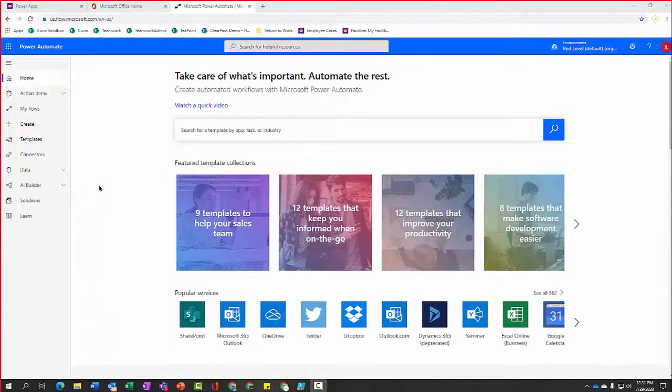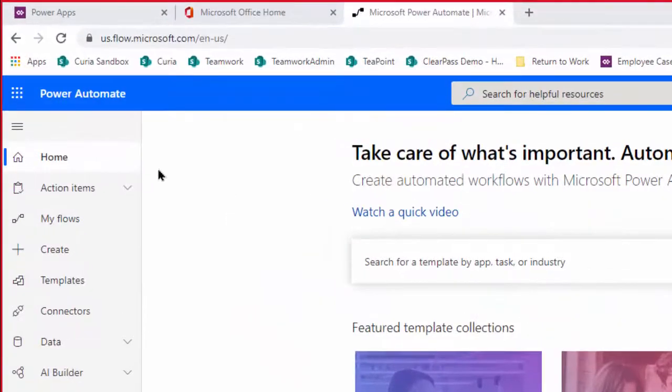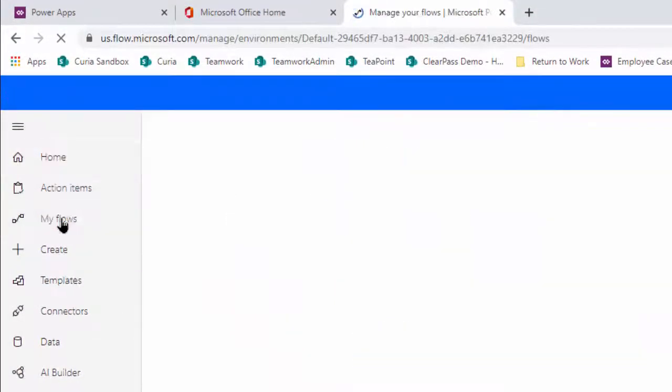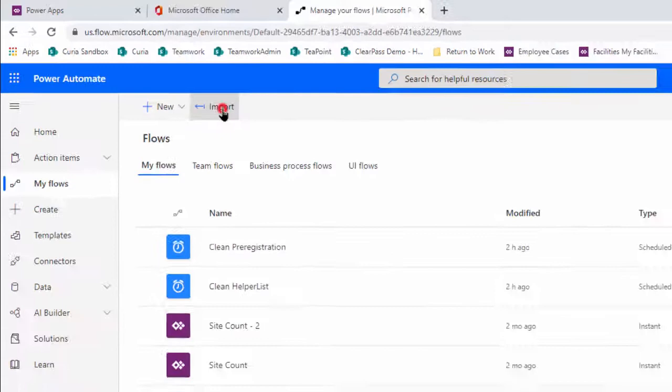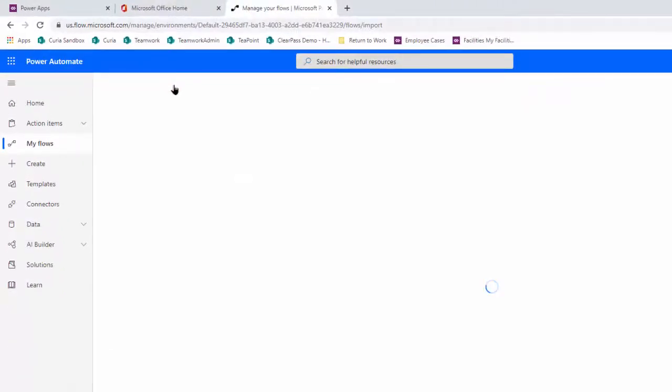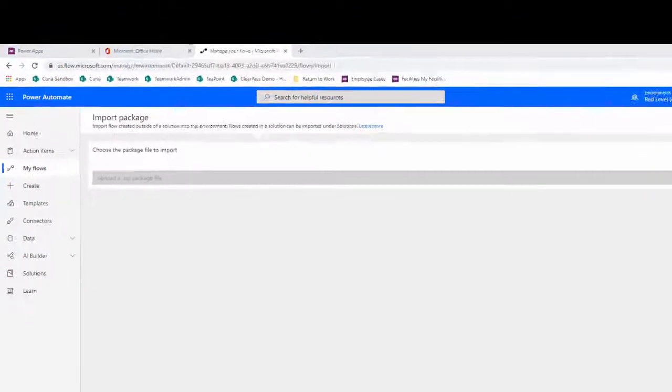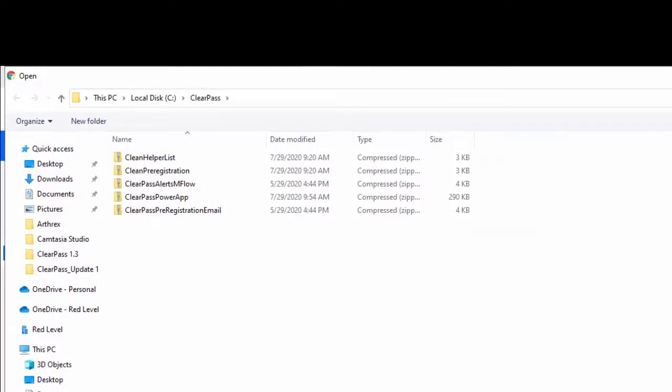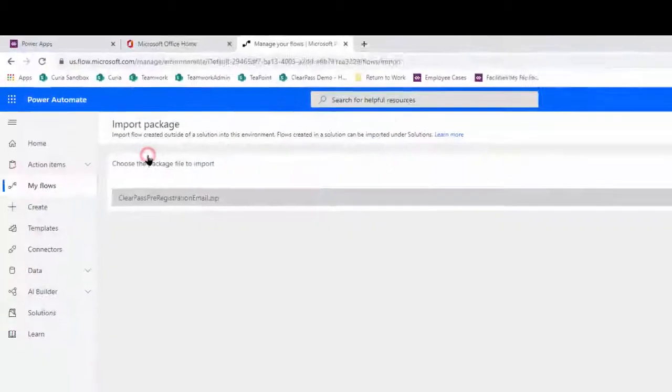Next, you're going to import your flows. Go to flow.microsoft.com, click on My Flows, select Import, navigate to your C drive, and select ClearPass pre-registration email.